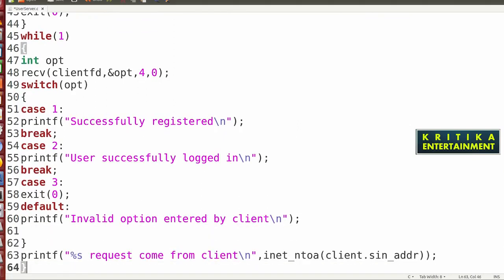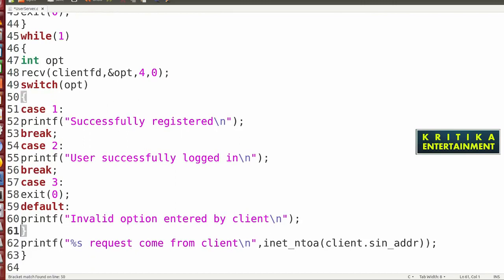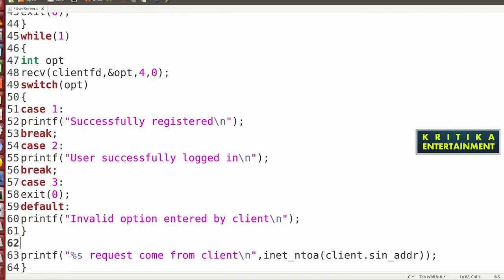So this is the bracket close, this is your while close, switch close, and this one also. Then I'll close this.